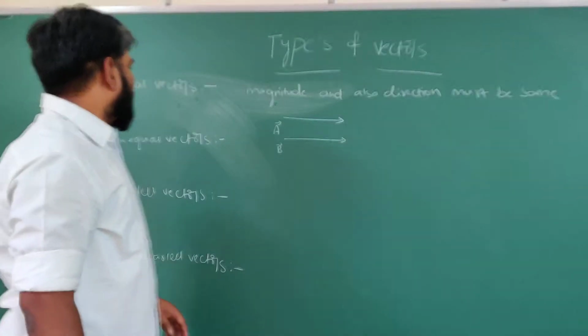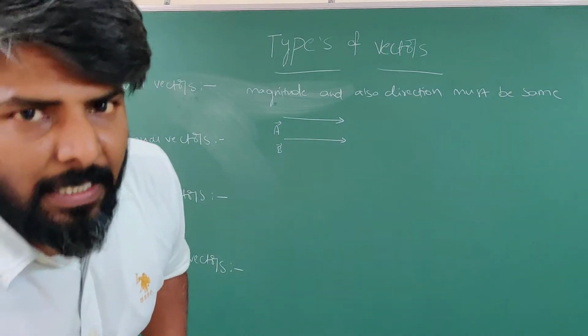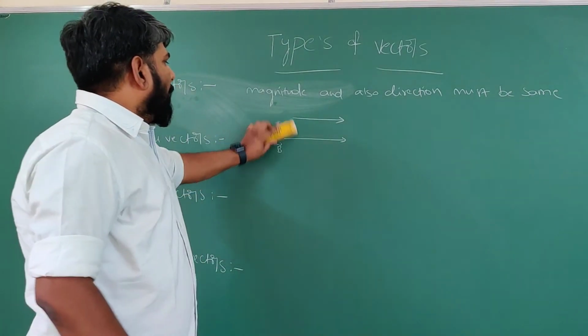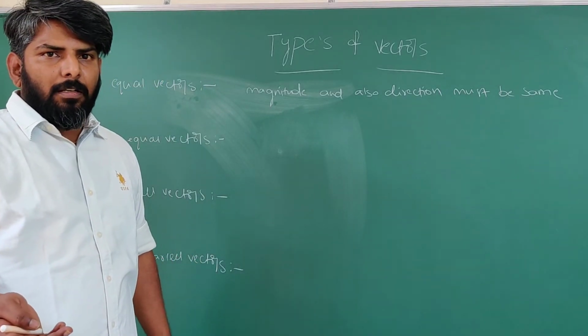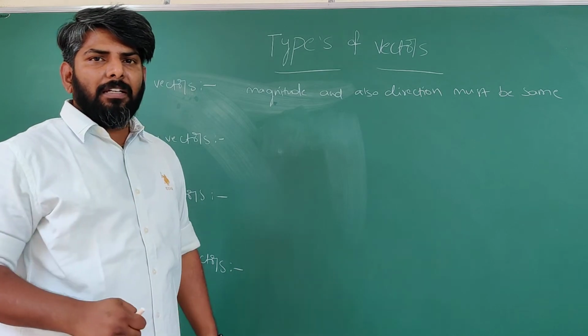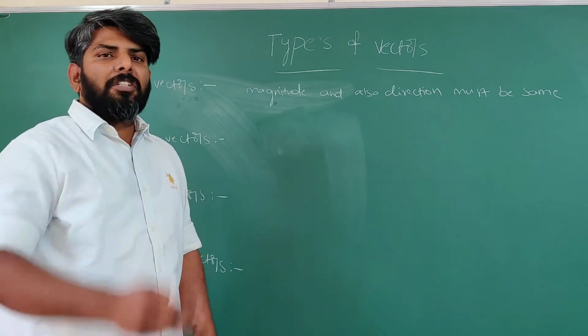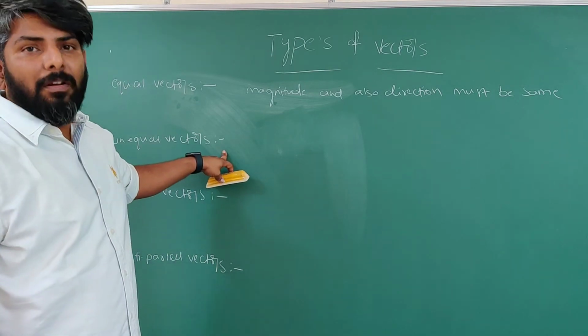Got it? Next, unequal vectors. Unequal vectors means their magnitude or direction are different. Sometimes magnitude is different, sometimes directions are different. Such vectors are called unequal vectors.